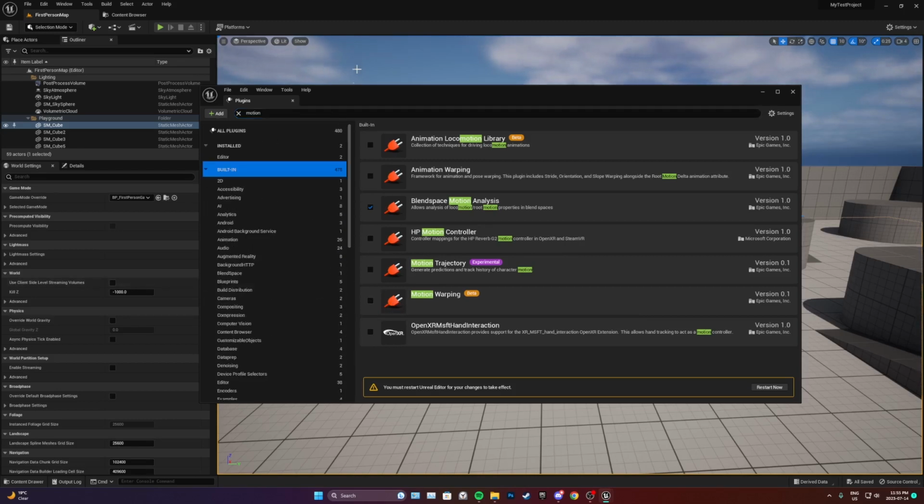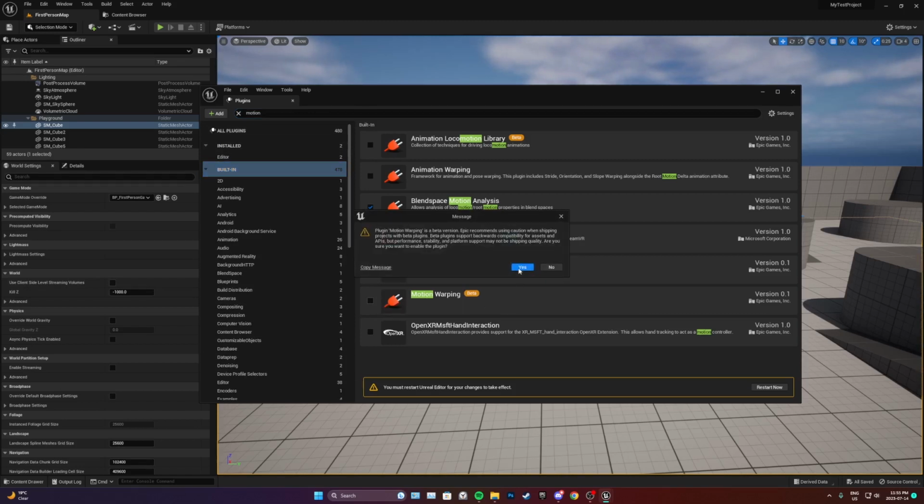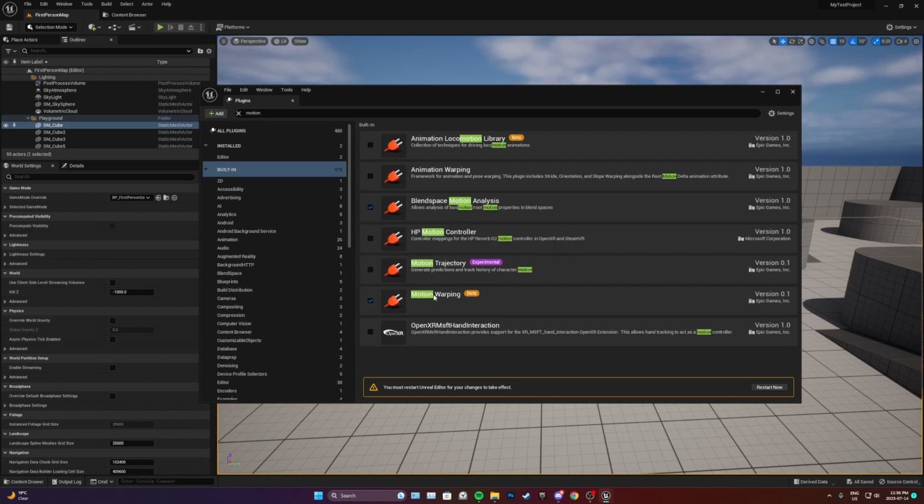Make sure that you're selected in either all plugins or built-in, because I was selected in one of these tabs down here. No wonder it couldn't find it. We're just going to enable motion warping. It is a beta version, just click yes. That's fine. I believe this is available in 4.27 as well. If it's not, I'm sorry. And then just restart your editor.